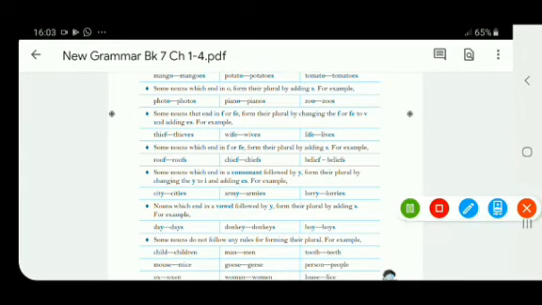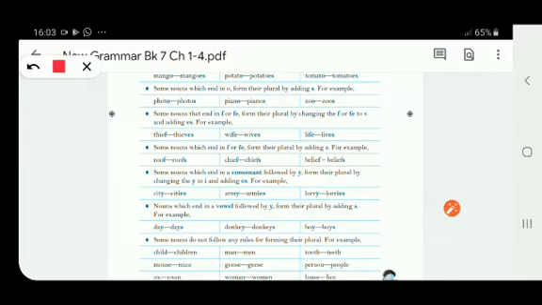For example, thief, thieves, wife, wives. So what you have to do, children? If the word ends with f or fe, you have to change this f or fe into v and add es to it. Right? So the singular noun changes into plural noun, like thief, thieves. So we have removed f and put v in place of f, and added es to it.